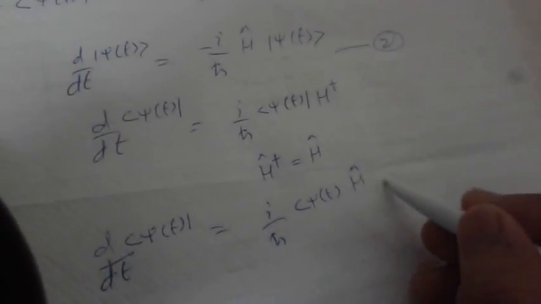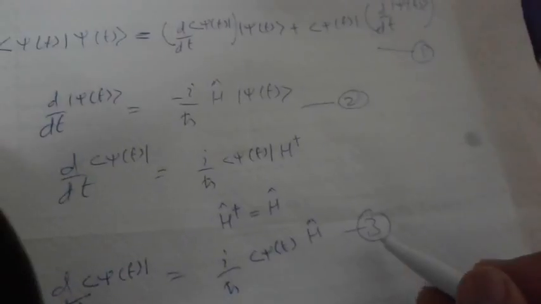And we know that the Hamiltonian is Hermitian, so it will be equal to H. And we can say that d by dt of the bra vector is equal to i over h-bar, psi of t and H. We can say this is our equation number 1, this is equation number 2, and this is equation number 3. We substitute equations 2 and 3 in 1.